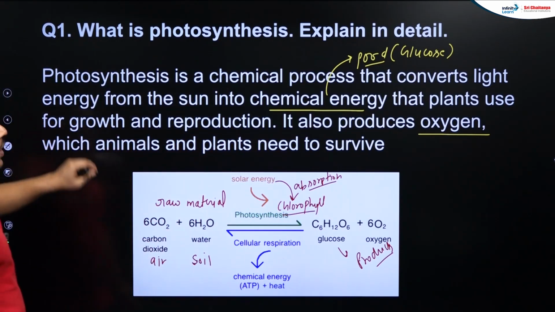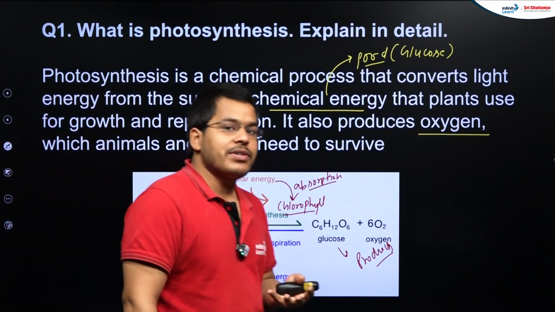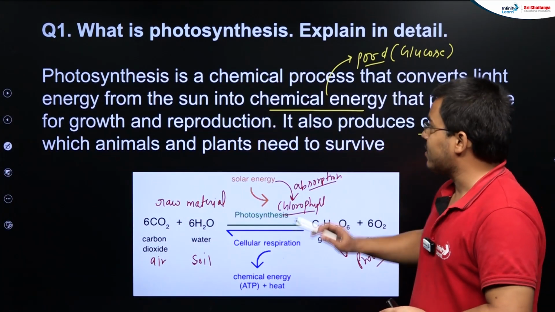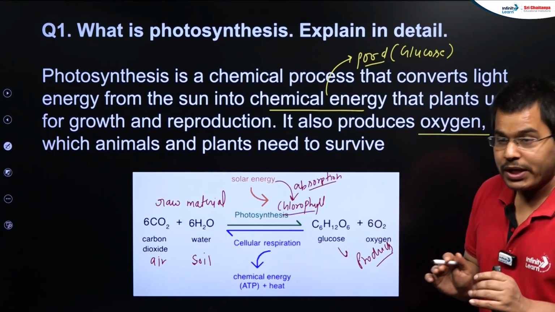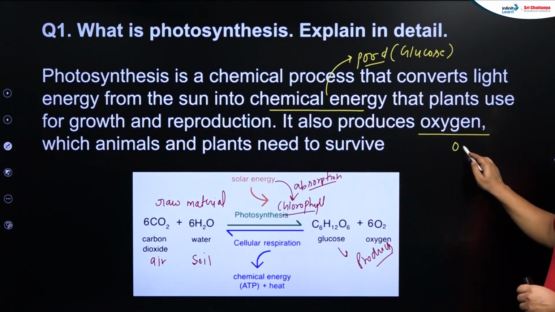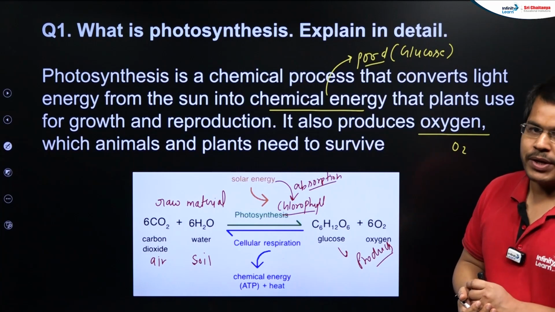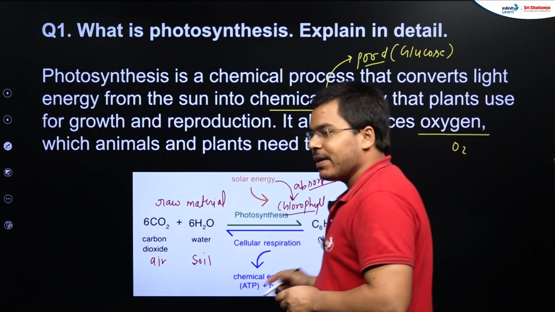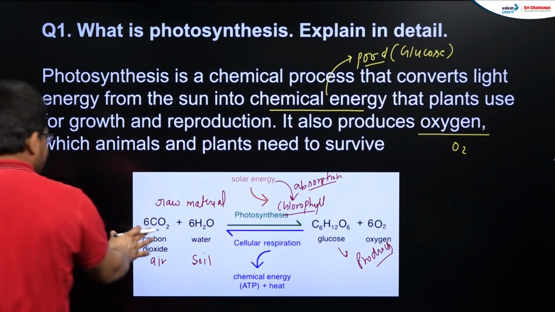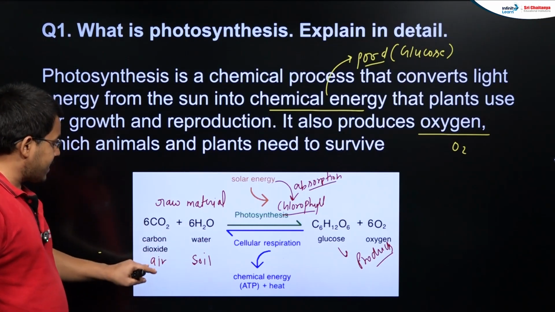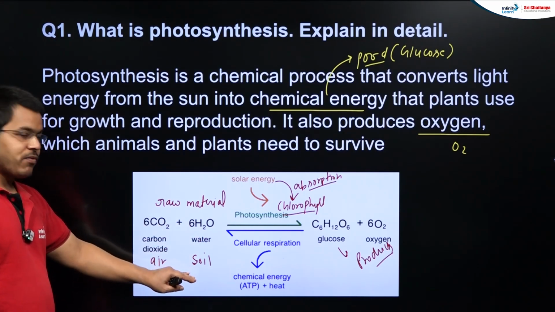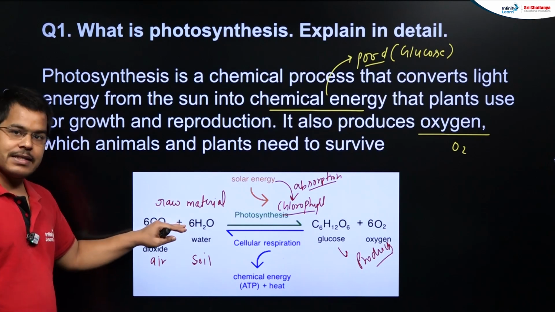Plants convert light energy into chemical energy, and that chemical energy is nothing but the food in the form of glucose that plants are making. And during this process, oxygen is released in the form of gas in the surrounding. Students, if you see the chemical reaction, we have 6 molecules of carbon dioxide combining with 6 molecules of water. Carbon dioxide is coming from the air, water is coming from the soil. These are the two raw materials, okay?